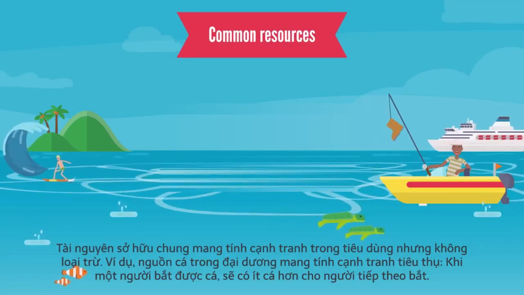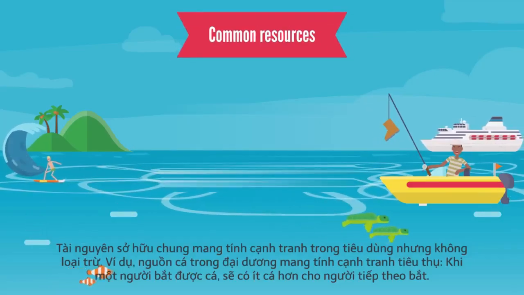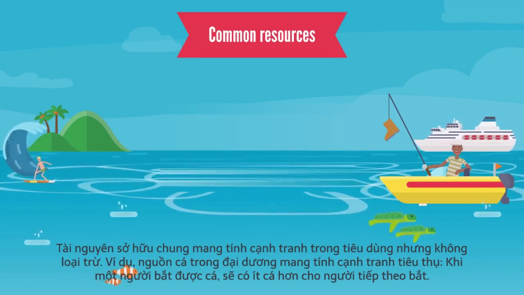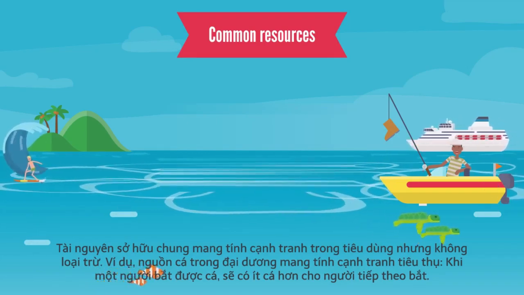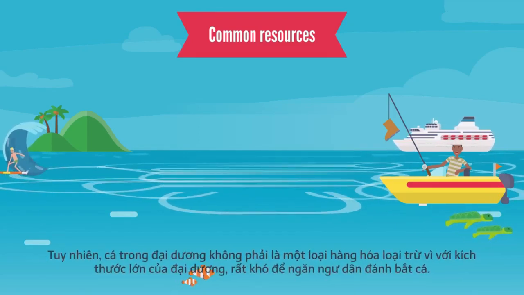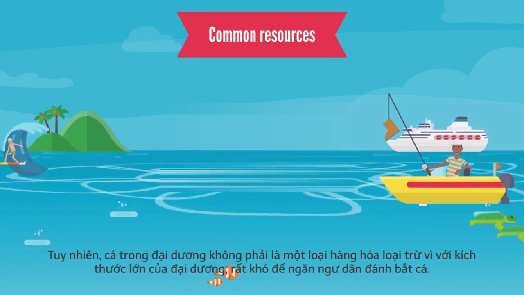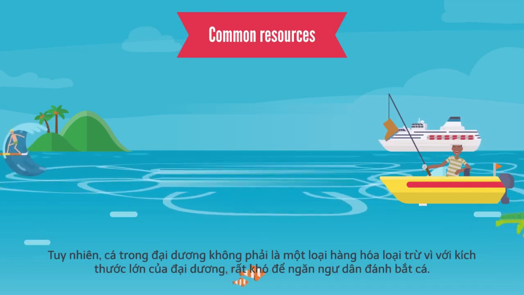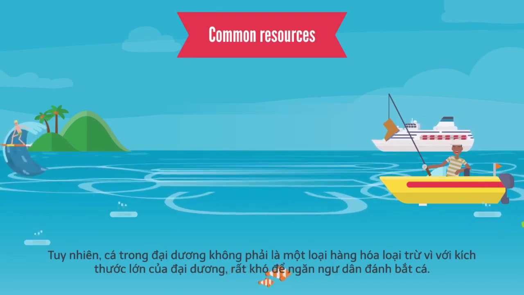3. Common resources are rival in consumption but not excludable. For example, fish in the ocean are rival in consumption. When one person catches fish, there are fewer fish for the next person to catch. Yet these fish are not an excludable good, because given the vast size of an ocean, it is difficult to stop fishermen from taking fish out of it.